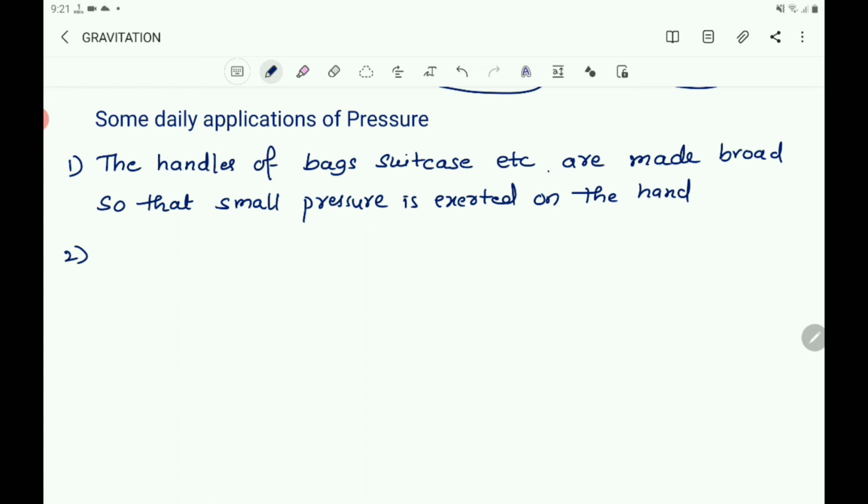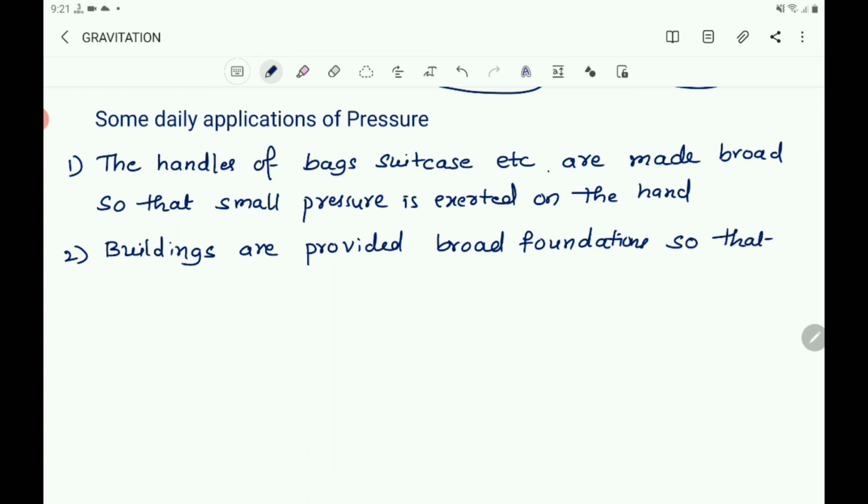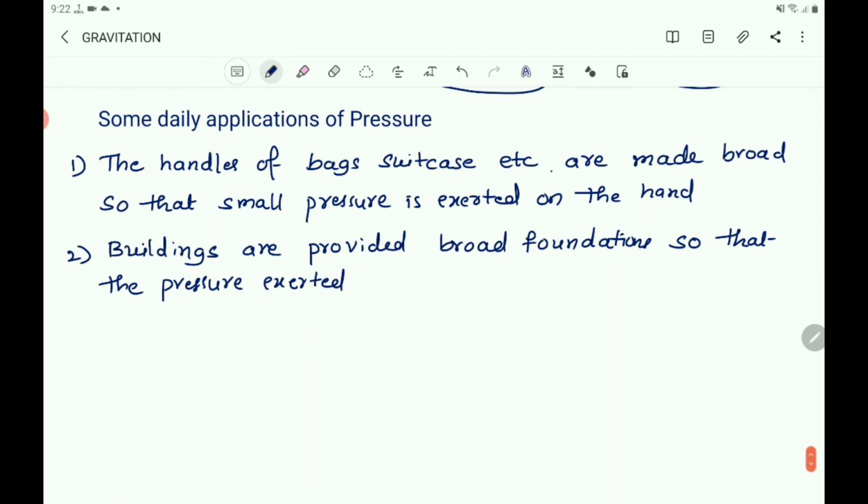Buildings are provided broad foundations so that the pressure exerted on the ground becomes less.